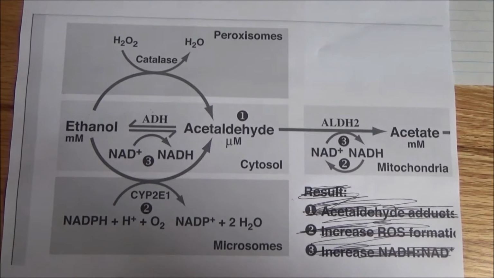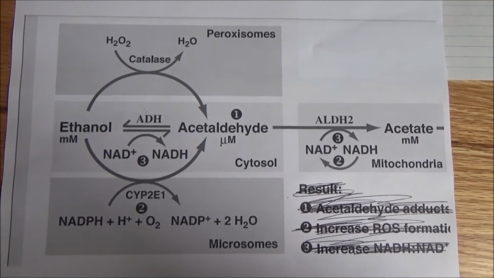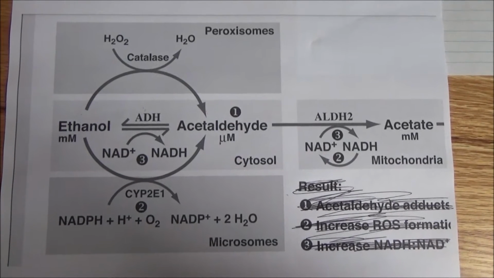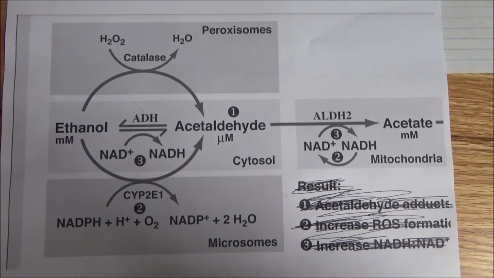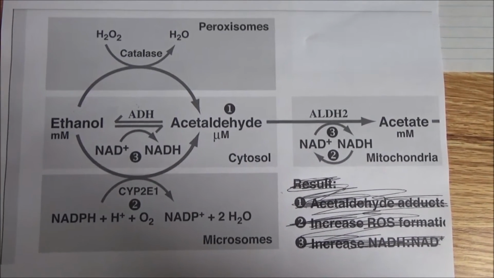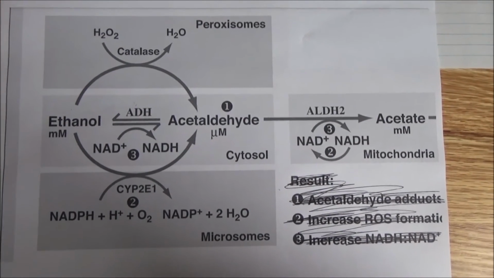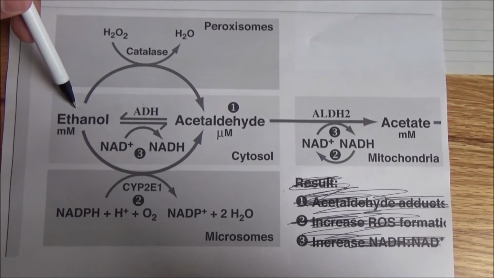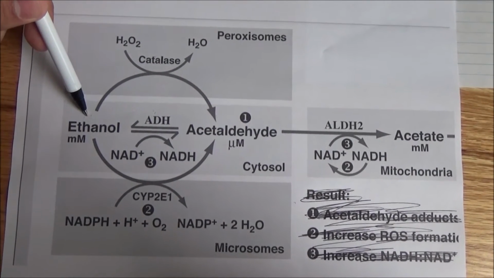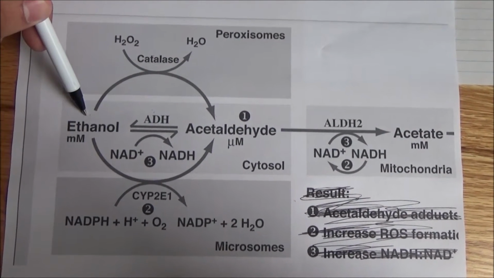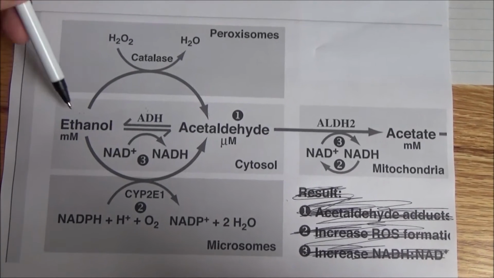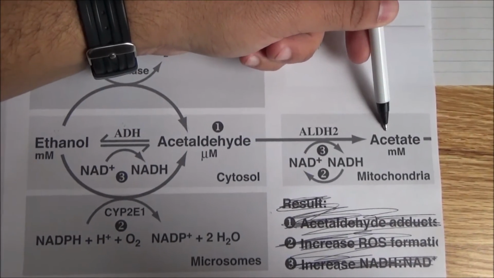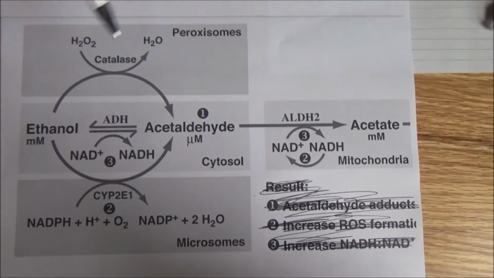So to start, I just want to identify what you're looking at here. This might be very confusing at first. In the past, you've seen metabolic pathways with a precursor and then arginine at the end. Over here, this is very similar. It's the same stuff. It's just more complex looking. So here, basically, ethanol is the precursor. When alcohol comes into your system, that's the first thing that is going to react. And this is showing ethanol turning into acetaldehyde, which in the end is going to turn to acetate, which will go into your circulation eventually.